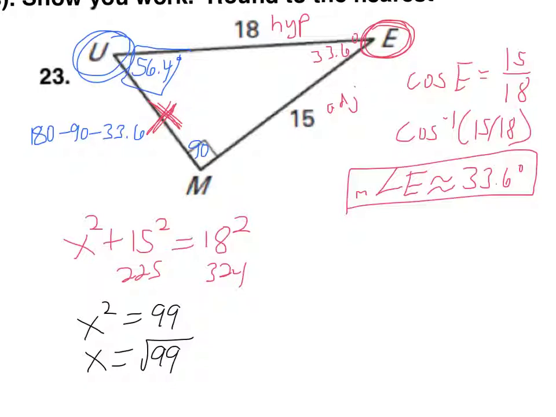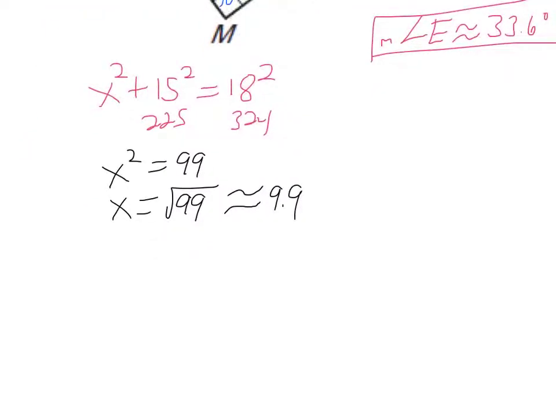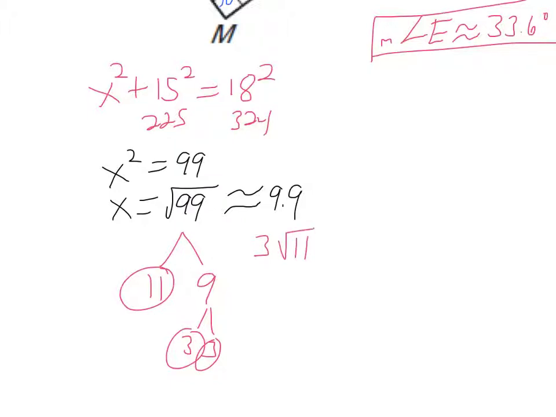If you round that, that equals about 9.9. But I bet we can simplify it. What can you break down 99 into? 11 and 9. And 9 can be broken down into 3 and 3. So that would be 3 radical 11 would be our side there.